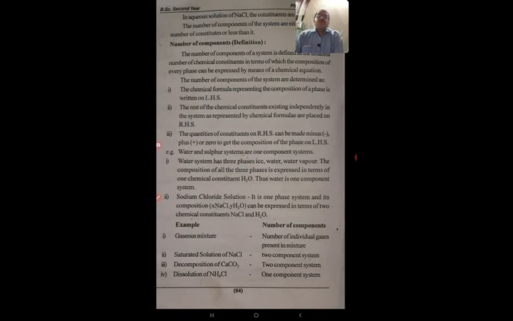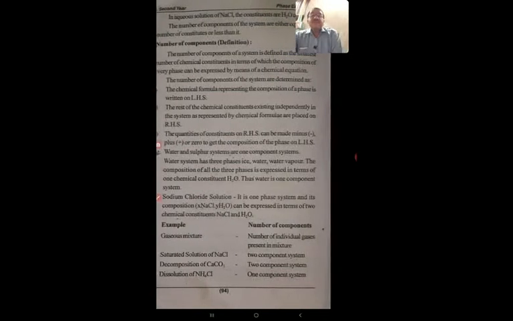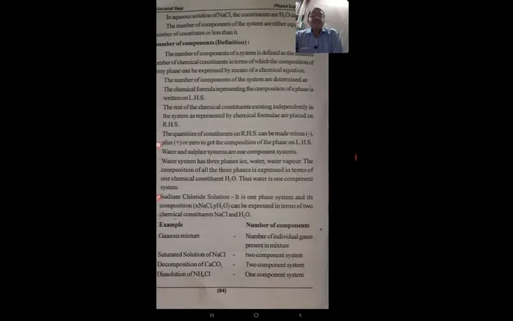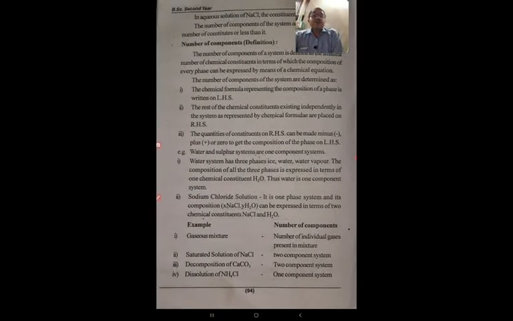So number of components, by definition we can say the number of components of a system is defined as the smallest number of chemical constituents in terms of which the composition of every phase can be expressed by means of a chemical equation.